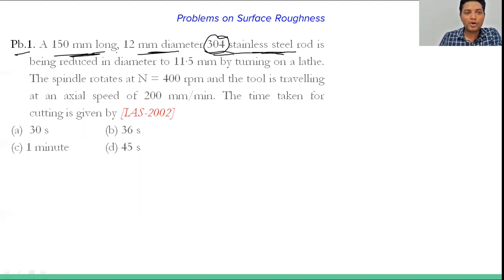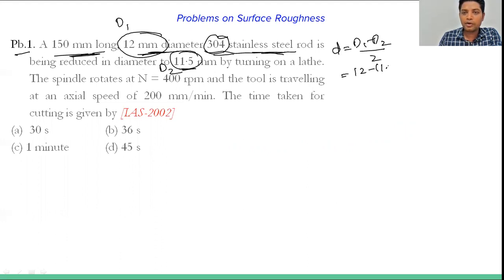So the 150 mm long and 12 mm diameter 304 stainless steel rod given to you is being reduced to a diameter of 11.5. मतलब initially आपका जो diameter है D1 मान लेते हैं हम इसको, that is 12 mm, and final जो है that is D2 मान लेते हैं. So यहाँ से आपका depth of cut निकल सकता है, that is D1 minus D2 by 2, okay. So this will be 12 minus 11.5 by 2, so that will be 0.5 by 2, and this will be 0.25, okay.